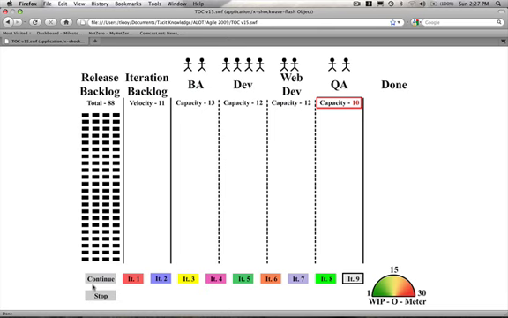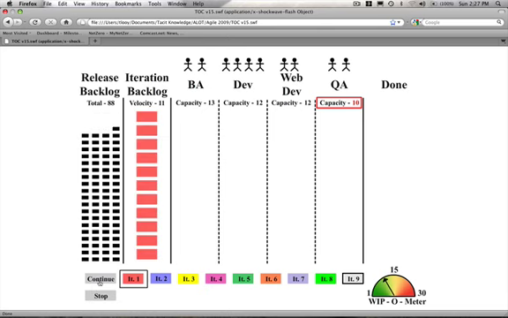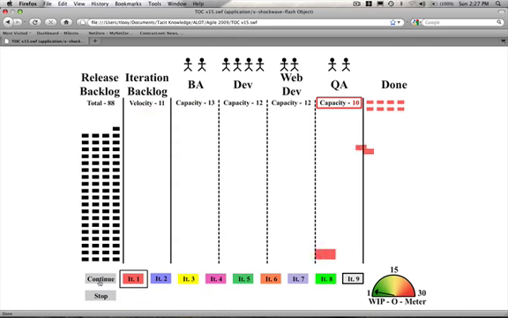So here we go. We're going to hit the Continue button. You're going to see that we're going to release 11 story cards into the system. And as we hit the Continue button, you're going to see that these 11 story cards are going to go through BA, Dev, Web Dev, but only 10 of them are going to get through QA because QA's capacity is only for 10 story cards. 1 story card is left inside of their queue or their backlog. This is a pretty healthy situation, and no problem here.